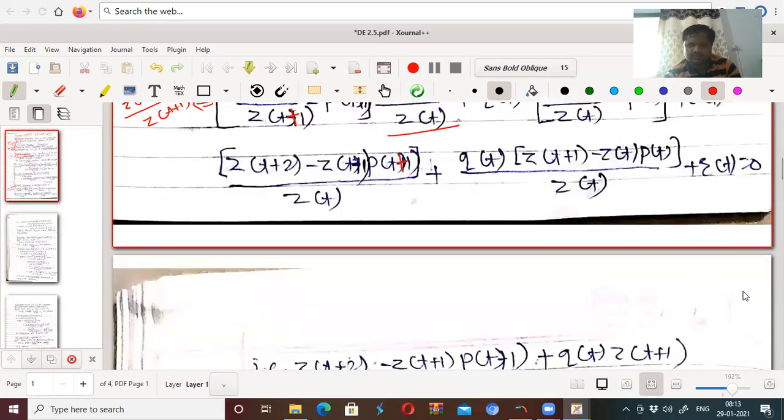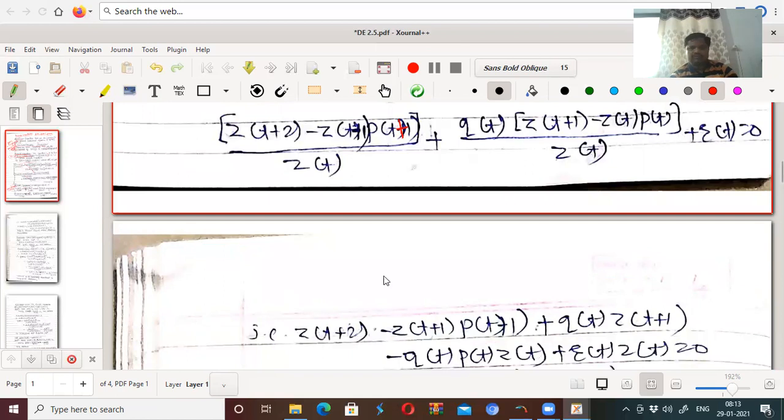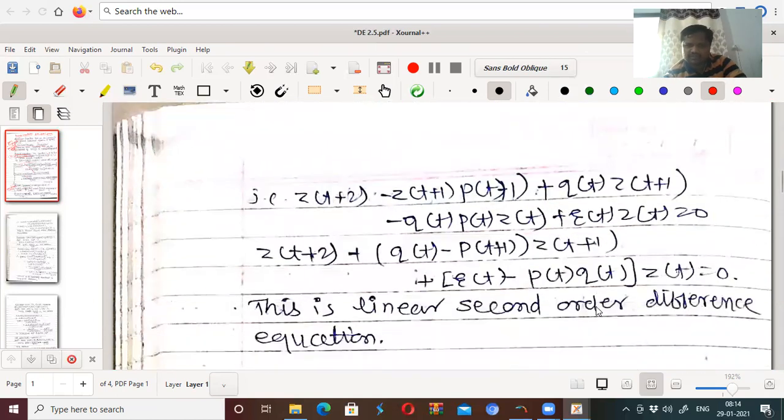Okay, now what will happen? Multiplying both sides by z(t), what you will get? z(t+2) - z(t+1)p(t+1) + q(t)z(t+1) - q(t)z(t)p(t) + r(t)z(t) = 0, multiplying both sides of the equation by z(t).